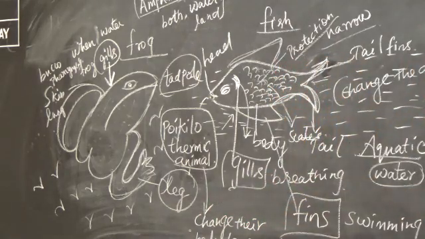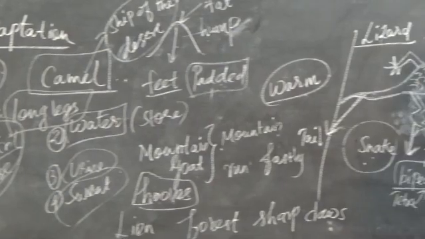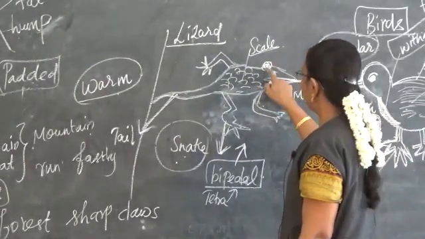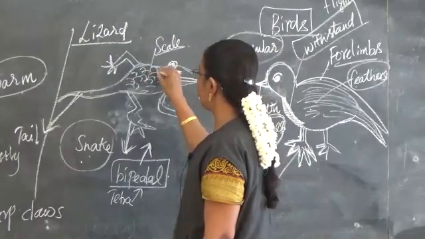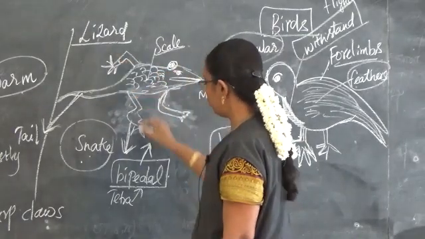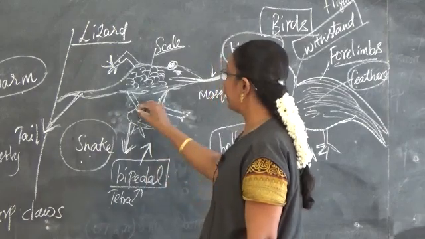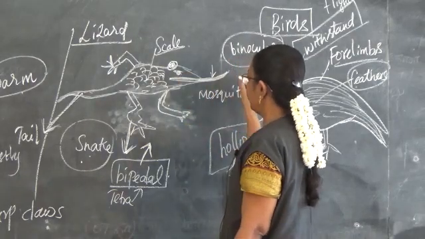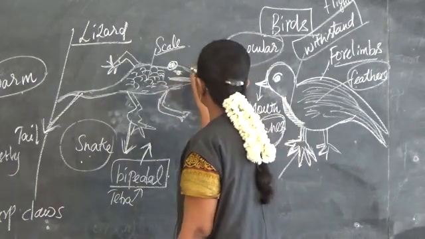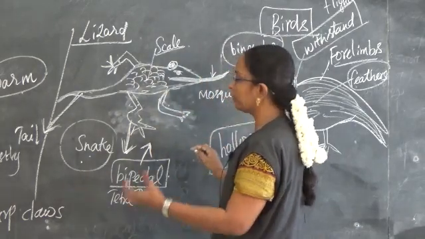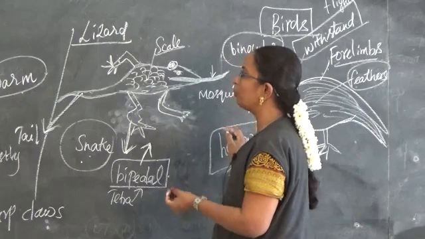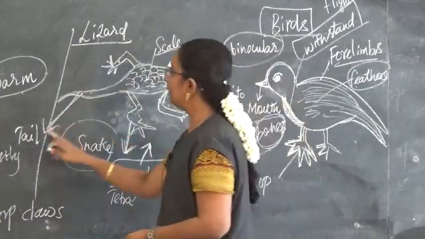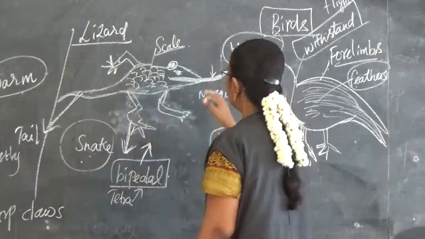Then when we talk about lizard, they are different from snake with their legs and the cavity like the ear, and their body is also covered with scales. They have 4 limbs. With the help of 2 limbs, that is bipedal, they are able to walk or run. And in their mouth the sticky tongue is there. With the help of that it can catch its prey like small mosquito, cockroach, etc. And then the tail is there for changing direction.